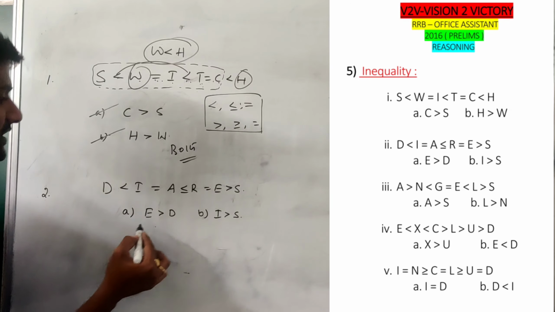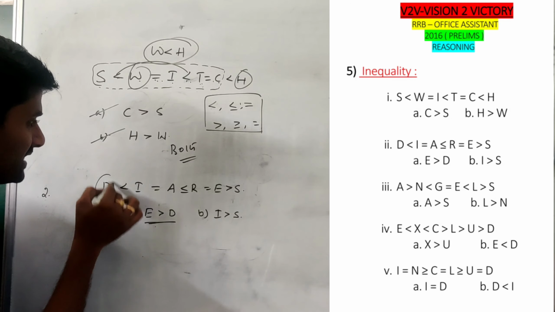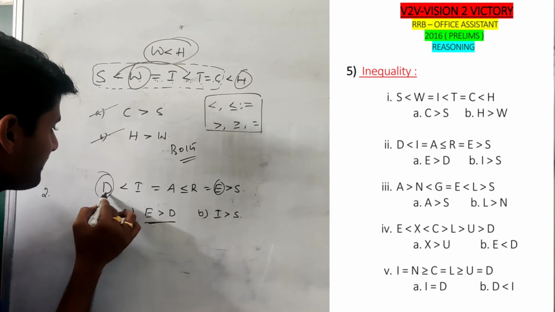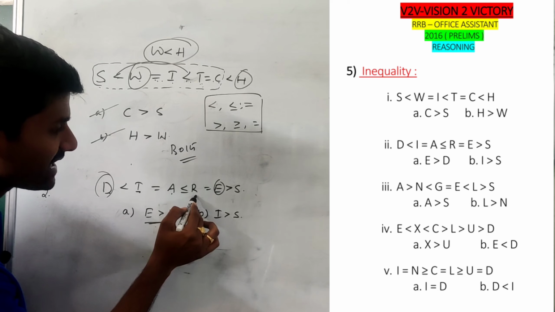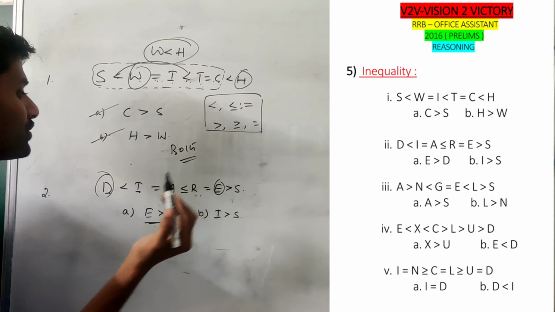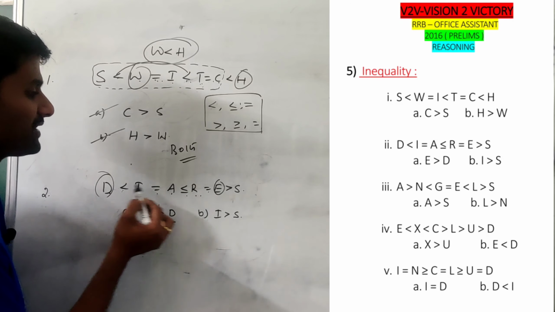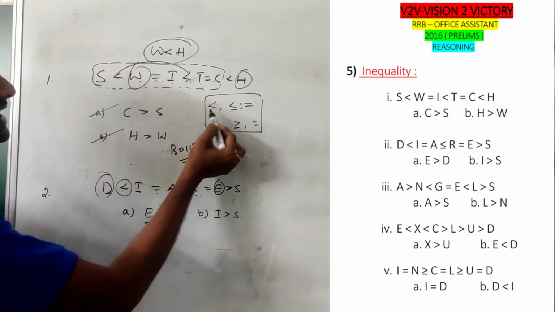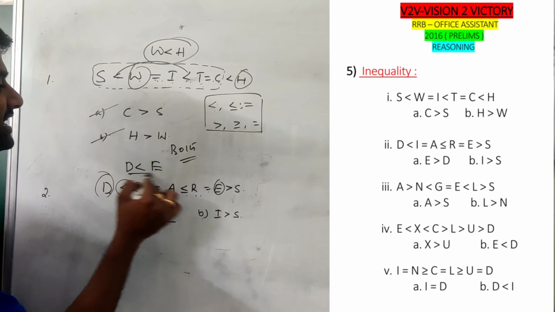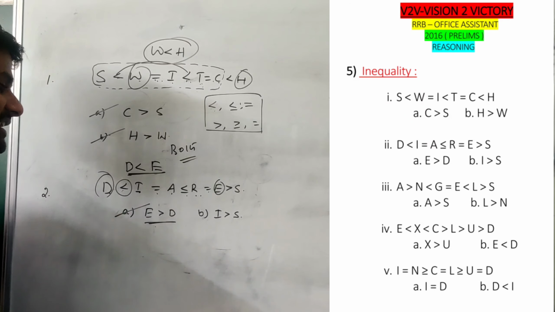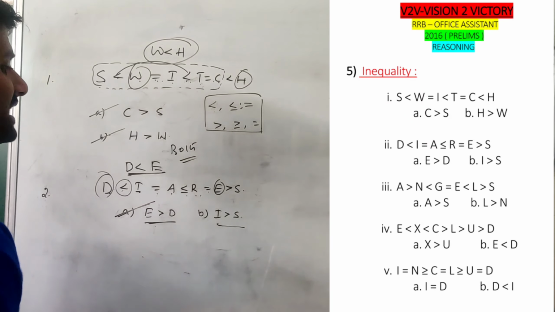Same thing, we need to identify whether it is true or false. So E greater than D. Observe that here D, here E. What do we have? D less than I is equal to A less than or equal to R is equal to E. There is a relation between less than or equal to and equal, so between all these relations we give priority to less than. So definitely D is less than E. If D is less than E, definitely E is greater than D. Go to the second option, I greater than S.